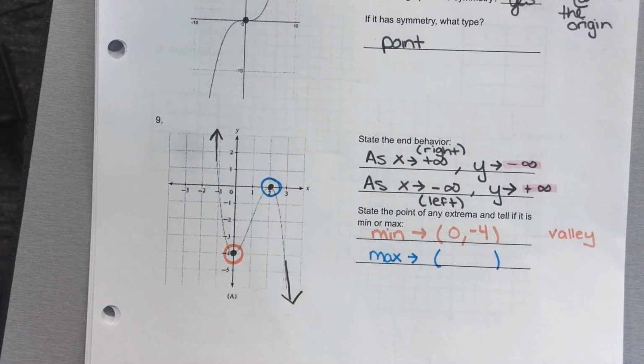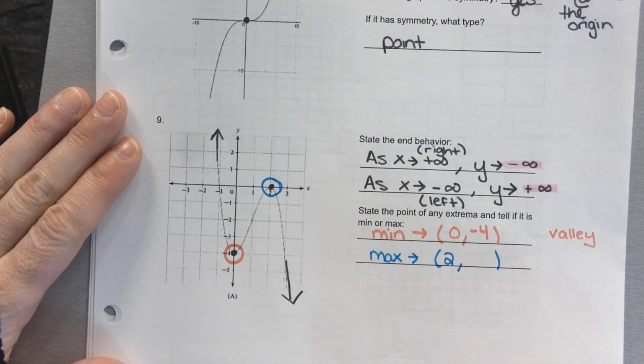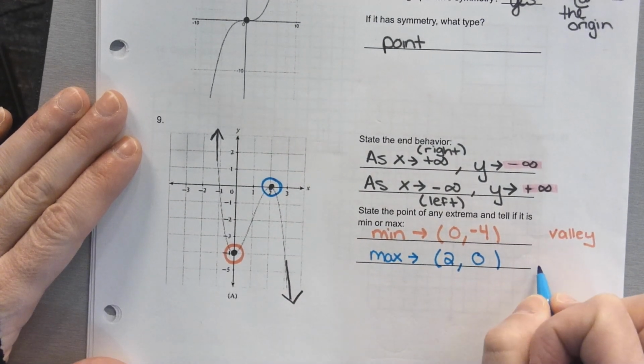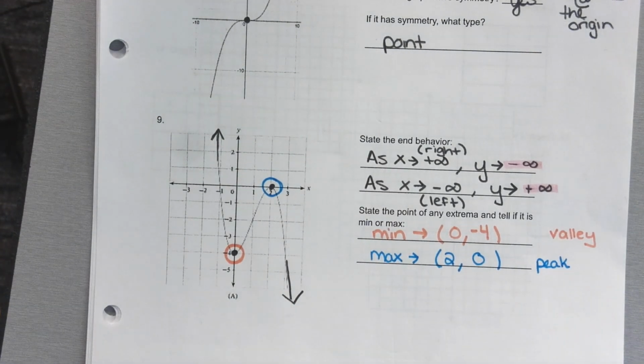How far left or right do I go to get to that max? 2, 2 to the right, so 2 goes here. How far up or down? 0. And so again, I think of them as peaks and valleys. So the peak is the max and the valley is the min. And you're just going to give the ordered pair that goes with it.